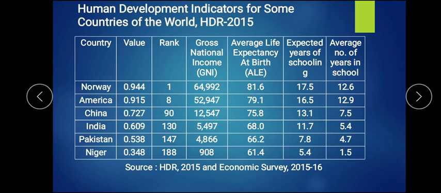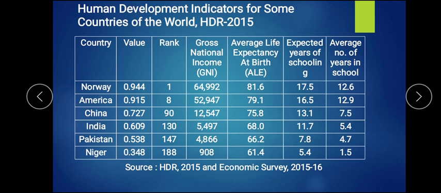Now this report has been made for 188 countries, and Niger has ranked 188, that is the last rank. The average income attained is 908 per person, and the average life expectancy attained is 61 to 62 years. And you find that the schooling should be 5.4, but the schooling is 1.5 years only. So we can say, because of lack of education, lack of facility, lack of national income, it is an underdeveloped country, and that's why it has been ranked at the last stage.